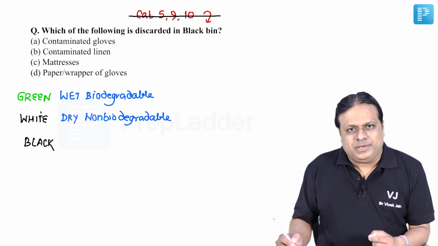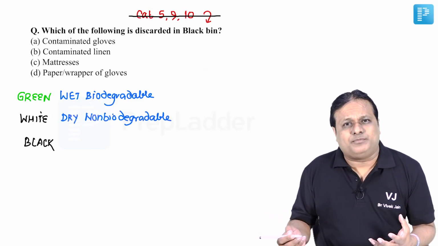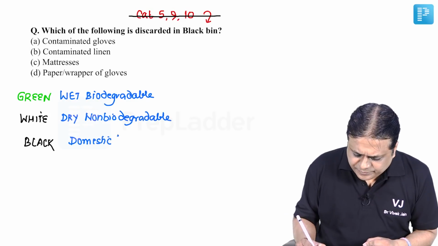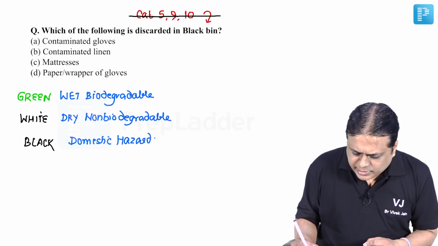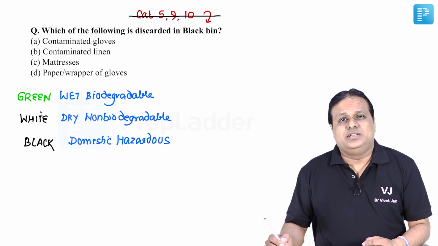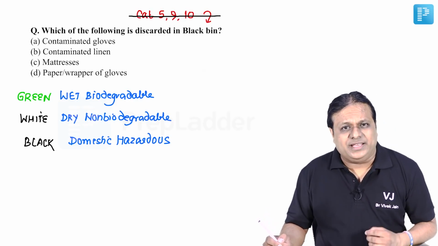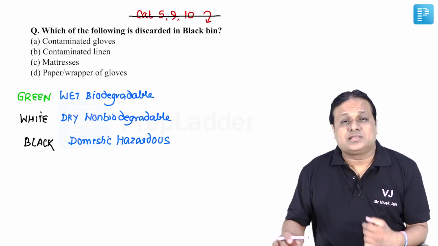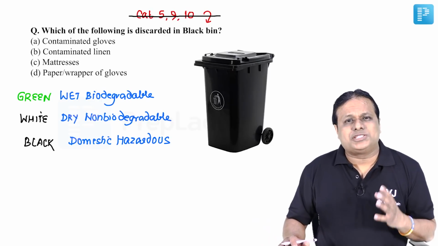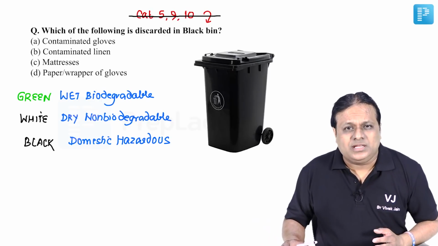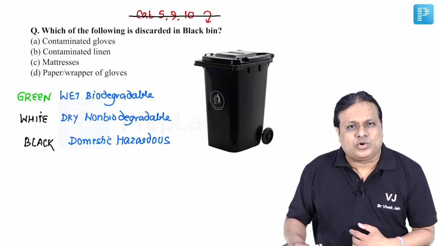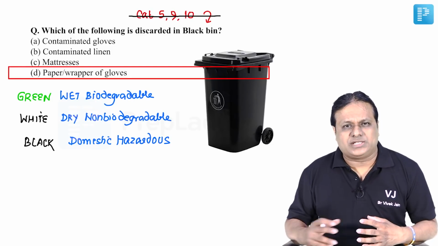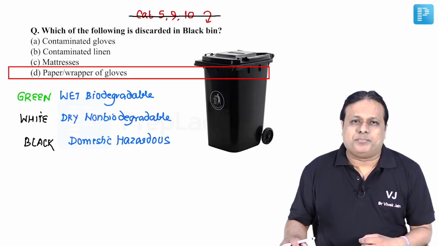And the third, black bin, this is for other type of waste, which is household, domestic, hazardous waste. So this will include waste like paper, wrapper, packing material, cartons. So friends, when we look at this black bin asked in this question, currently it is used to dispose of wrappers, paper. So answer to this question will be paper and wrapper of gloves.